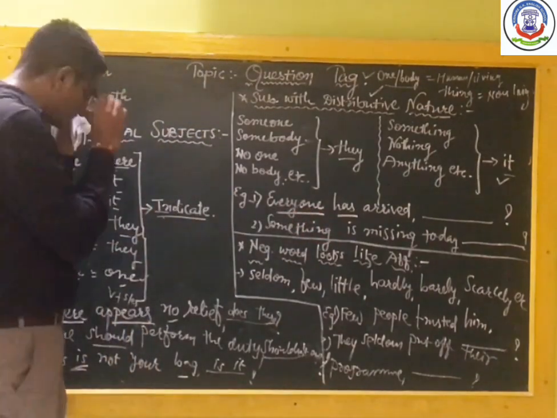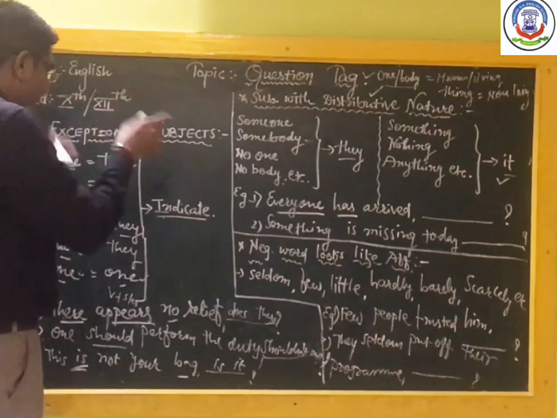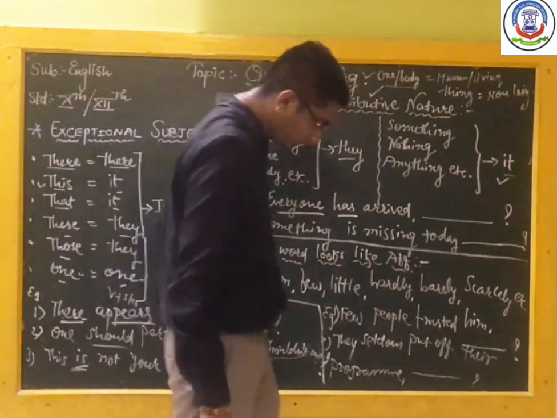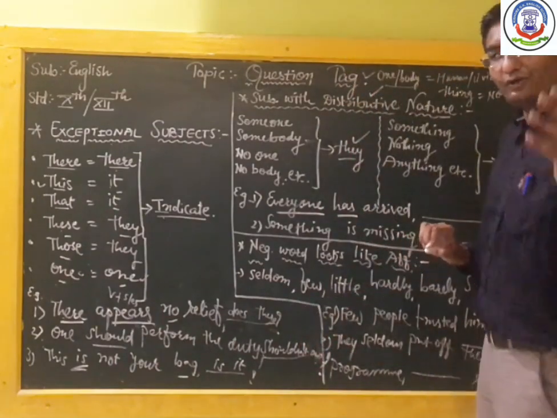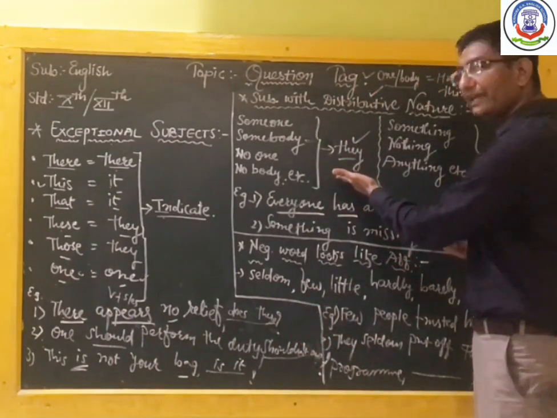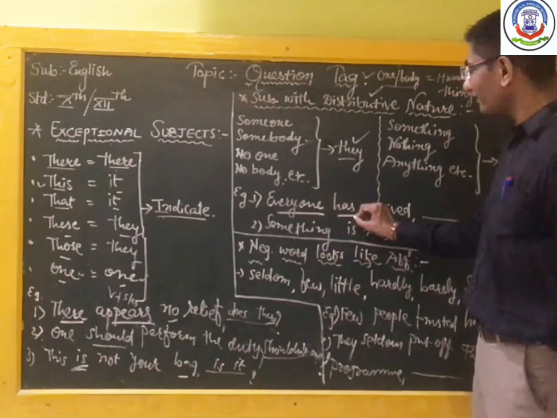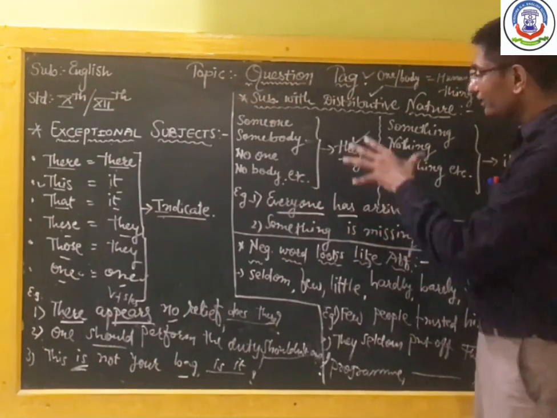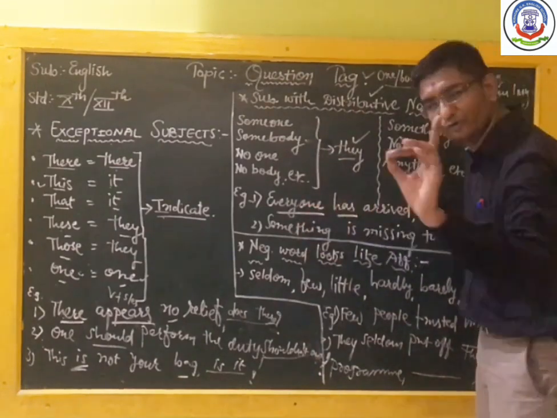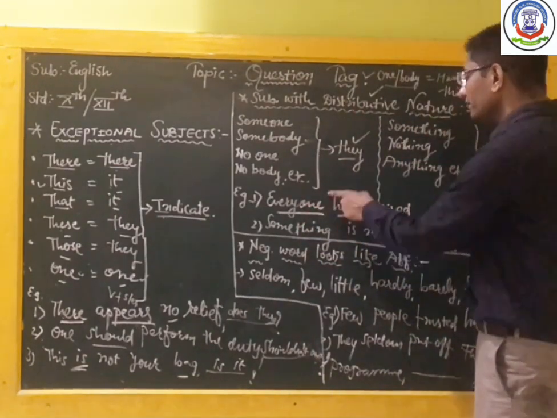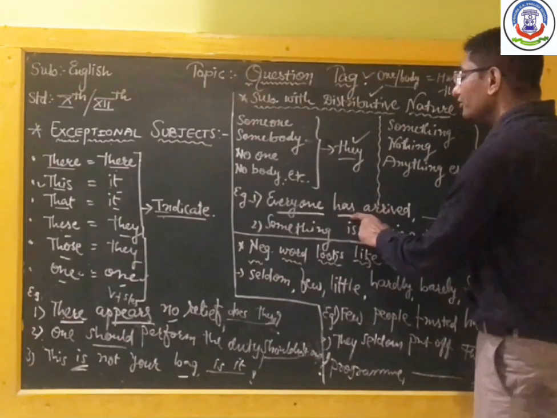Now the children are thinking that the subject is everyone, and sir, you made us write they here; so with everyone, how can you put has? So it is the rule that in distributive nature, even though they are used as a plural, the helping verb always comes in singular.